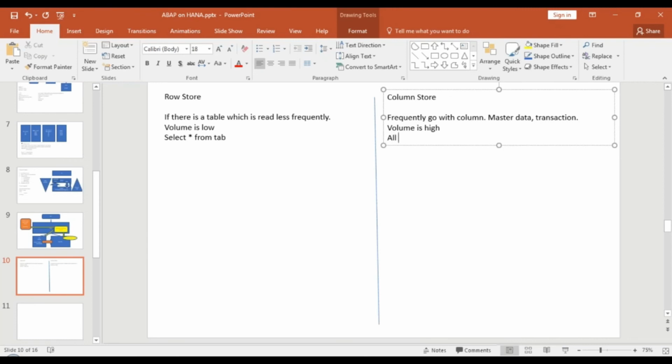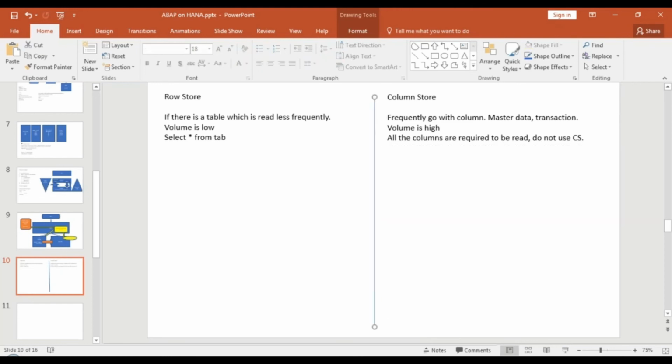So if all the columns are required to be read always, it could be a special case, maybe some other table where you need all the columns to be read all the time. Then in this case, do not use column store. You should not use column store in such cases where all the columns are required all the time to be read. Then it will be difficult for you.